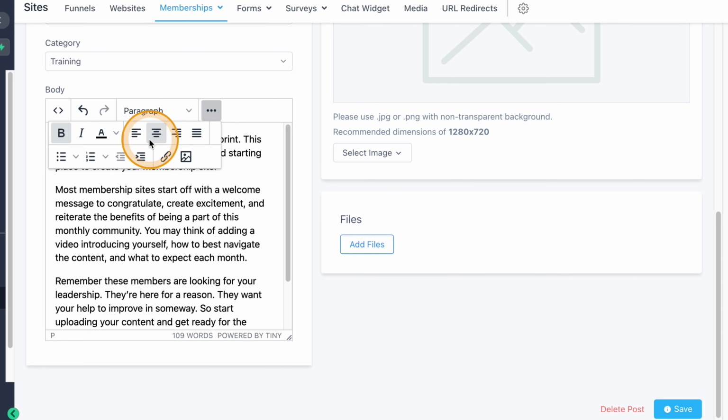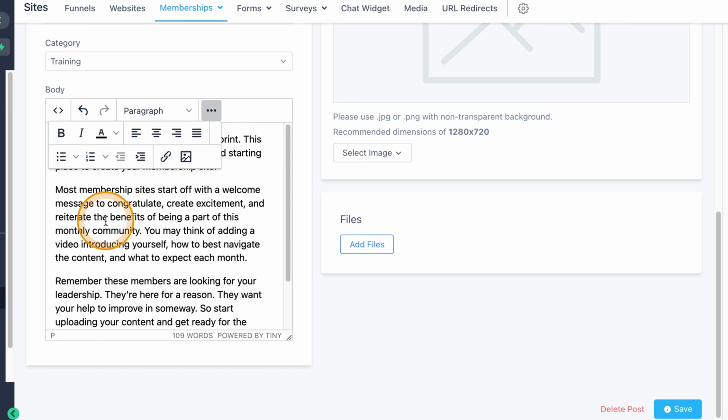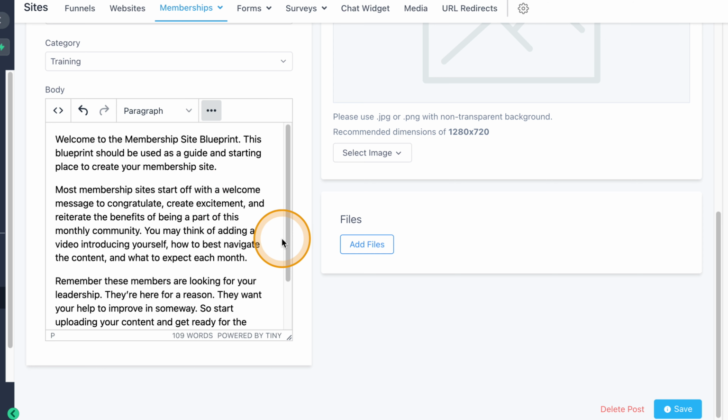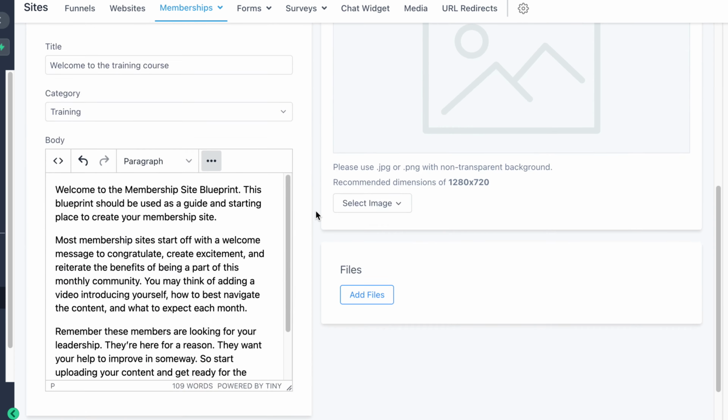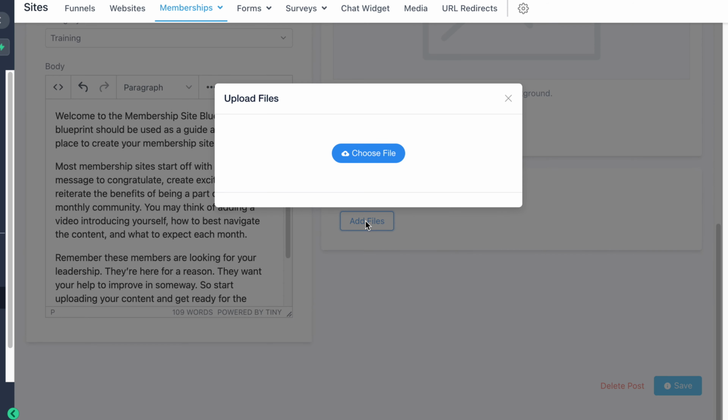There's also a whole editor up in here that allows you to add images, add hyperlinks to different products, jump people around to different modules even. It's all sorts of cool. As you jump around between all these functions, you can find everything in here to be completely comfortable with what you have likely already done in the past. If you've never done one, this is an easy editor to play with. Adding files, if you have a PDF that you would like people to go to or download so they can work on a PDF or download and print something, this is the place to do it. It's a very simple process.